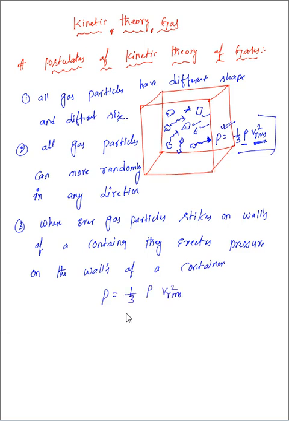And if you observe here, all these gas particles are moving, so we can say these gas particles have different energies. That energy of a gas particle depends on temperature.